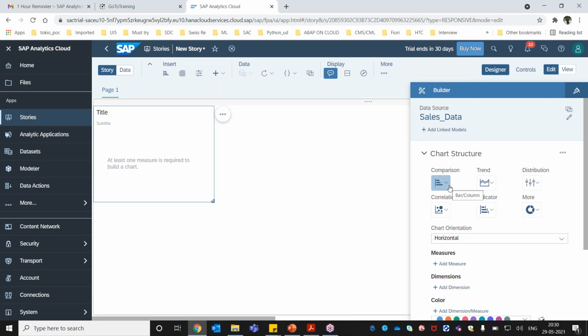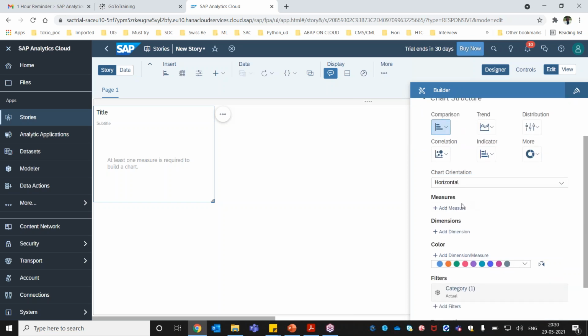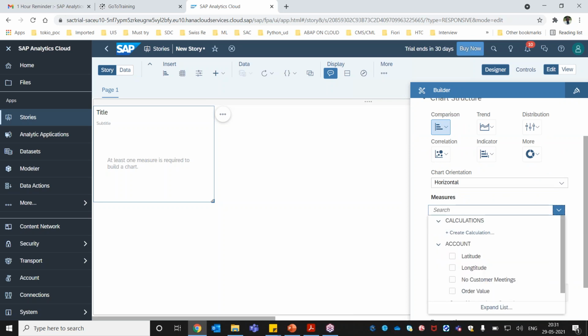By default, we have different charts here. We are going to talk in detail about each and every chart, and which chart to use in what case, everything we will do hands-on in our coming session. There are separate ones for correlations, indicator, pie chart, donut chart, a lot of things that we are going to see. All right, so let's create a chart first here. We need to select the measures, so I'm going to select a measure here.